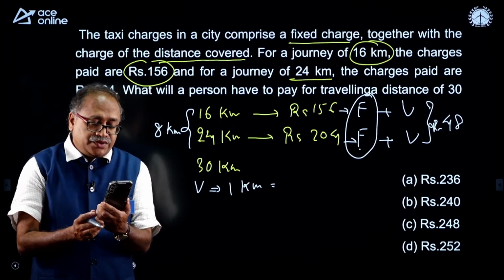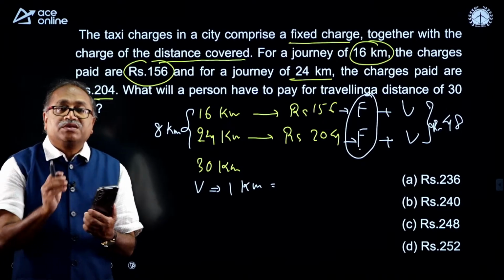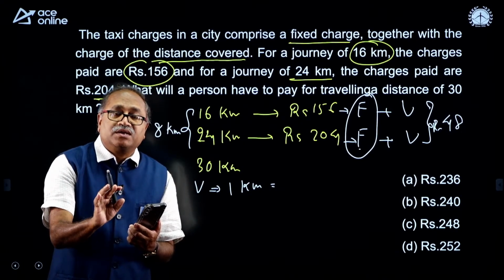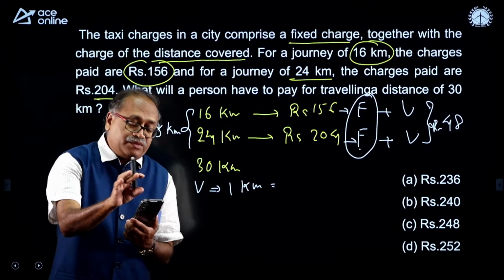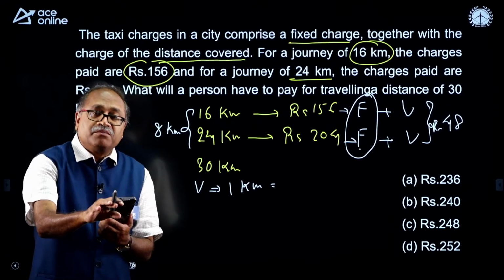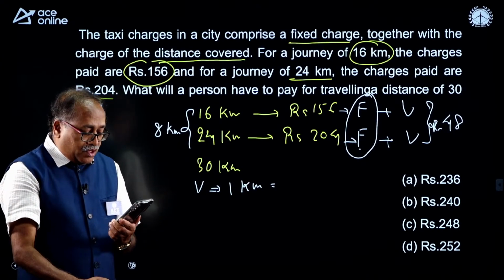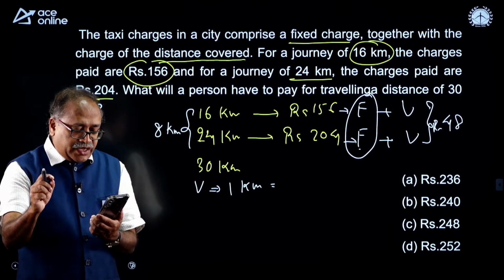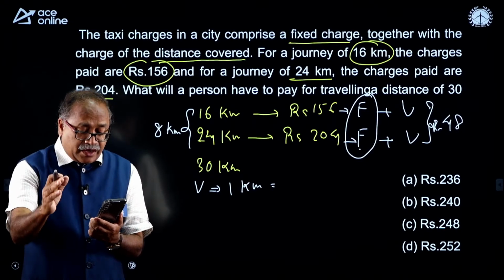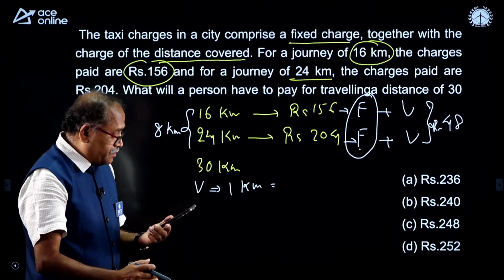Use this knowledge. It's an important question, frequently asked in all the competitive examinations, even the combined defense service exam also. Option B.